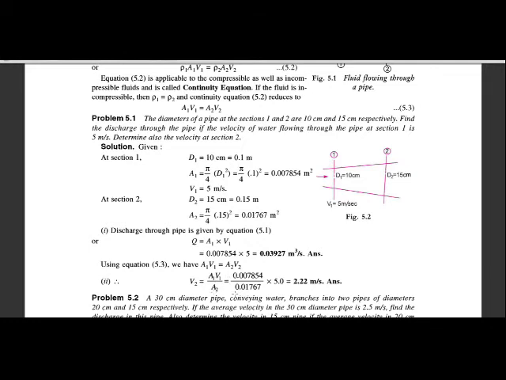Now put the values: a1 is 0.007854, a2 is 0.0176, into v1 which is 5. So we get the value of v2 as 2.22 meter per second. So we get the solution of the problem.